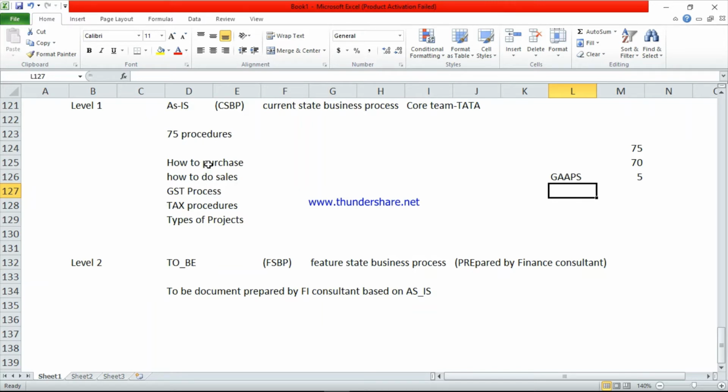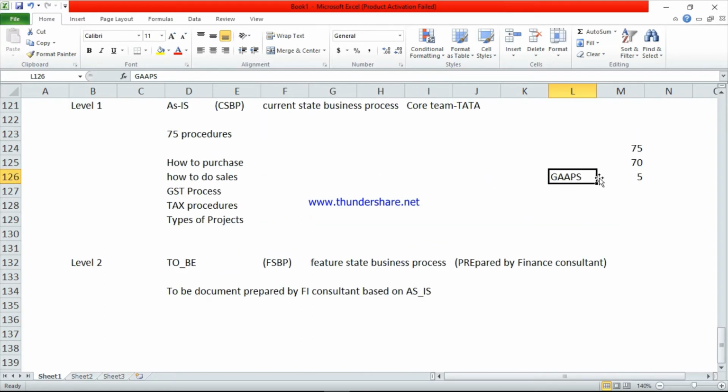They are using 75 methods in Oracle. But the FI consultant can implement only 70 of the 75 procedures in SAP. They cannot implement the remaining 5 procedures. So these 5 are called gaps.